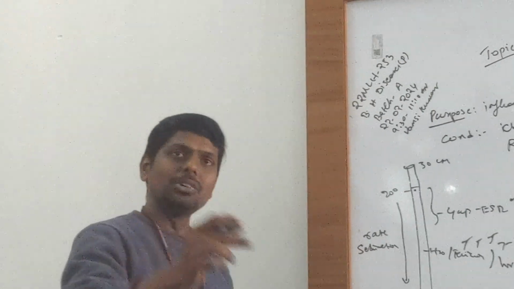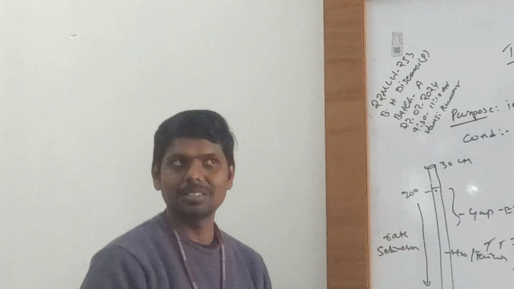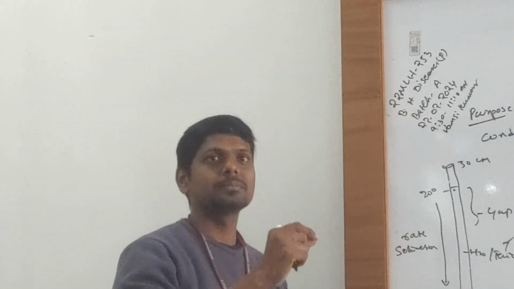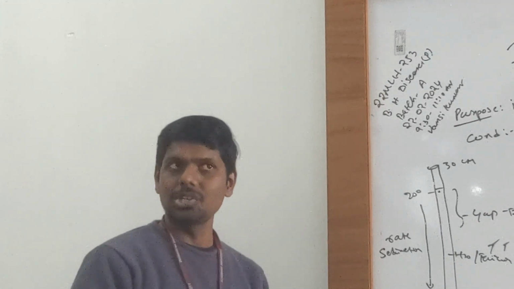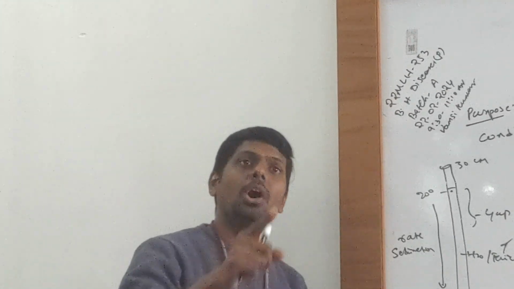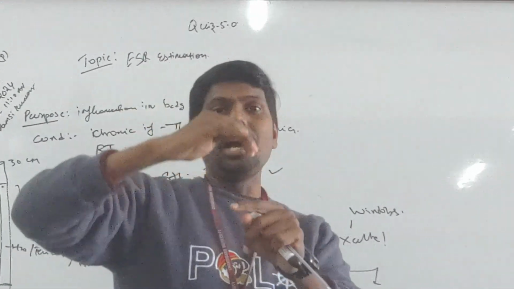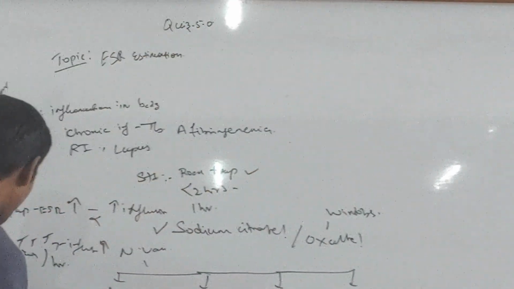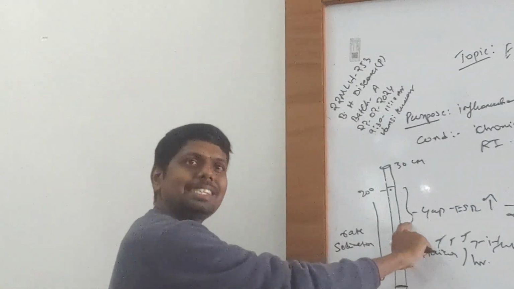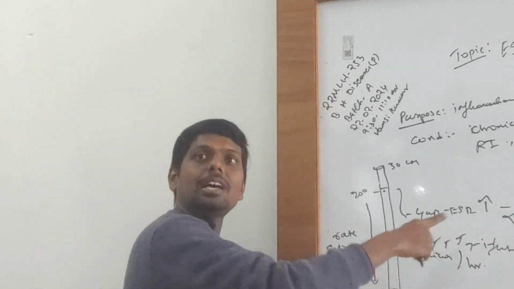See, it will reduce. The rate of sedimentation is high, the gap is less, so ESR is less. Any more examples? ESR will be less in sickle cell. Understood, right? They are sedimenting fast. Within 1 hour, the rate of sedimentation will be more. Bottom piling up will be more, the gap will be less. So in sickle cell, the gap will be less and ESR will be less. Yes.